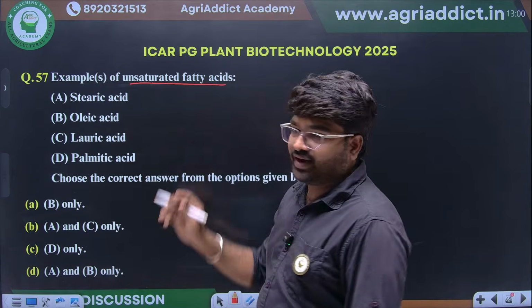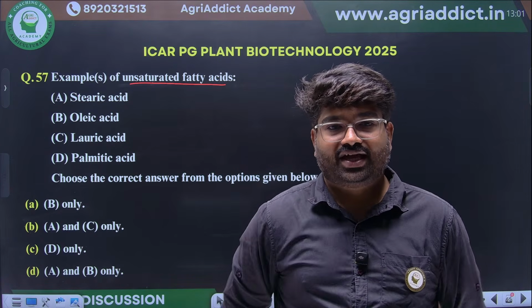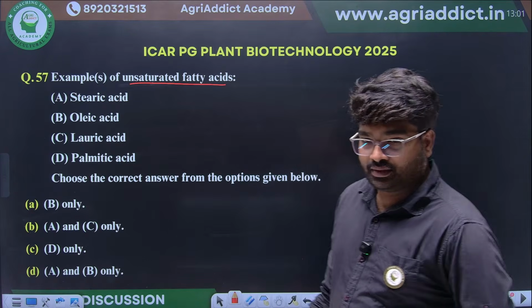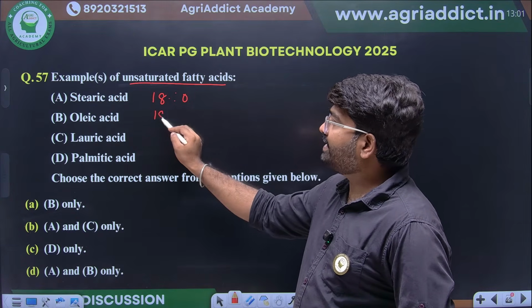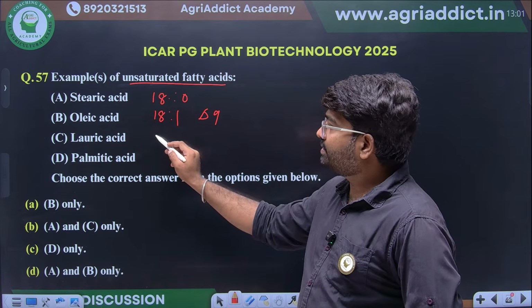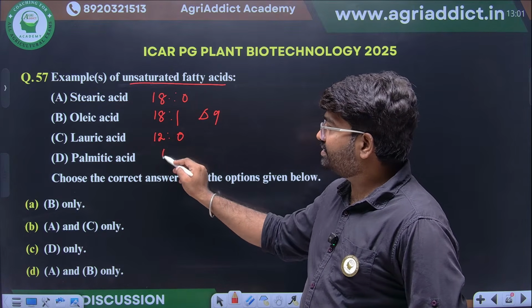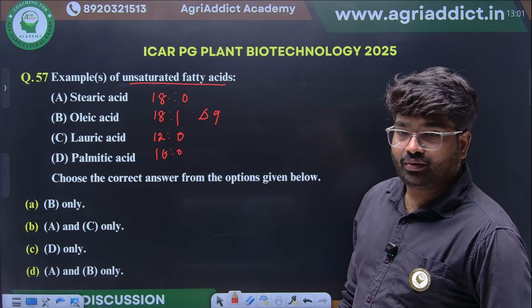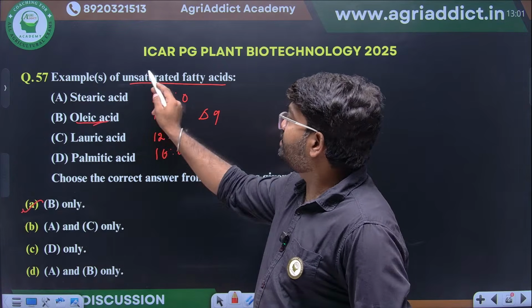Example of unsaturated fatty acid. What is the example of unsaturated fatty acid? Stearic acid, oleic acid, lauric acid, palmitic acid. Stearic acid, 18 carbon will be there with 0 double bonds. Oleic acid, 18, 1 double bond will be there at del 9. Lauric acid, 12 carbon with 0 double bond. Palmitic acid, 16 carbon with 0 double bond. So, what will be the answer? Only oleic acid. Option B is the correct example of unsaturated fatty acid.